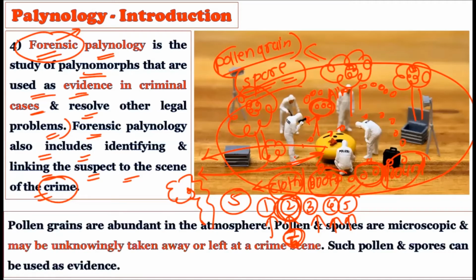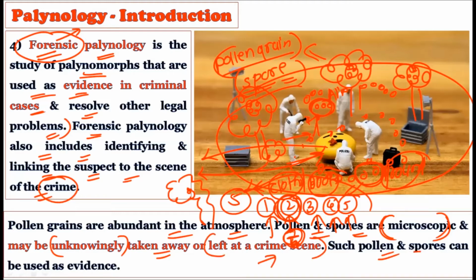Now see, pollen grains are abundant in the atmosphere. We already know that, and pollens and spores are microscopic and may be unknowingly taken away. See, the suspect doesn't know that he has unknowingly taken away the evidence with him. For example, these microscopic pollen grains are present on his head. He doesn't know that such pollen grains have already landed on his head because he was present at the crime scene. So he has unknowingly taken away these particular microscopic structures. Okay, or sometimes what happens? He can leave these microscopic structures at the crime scene as well.